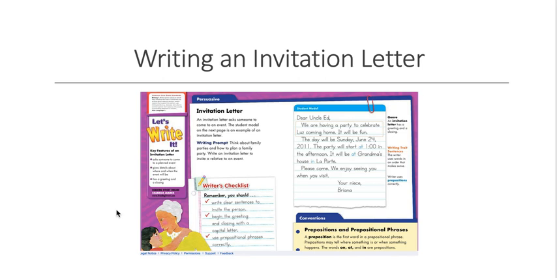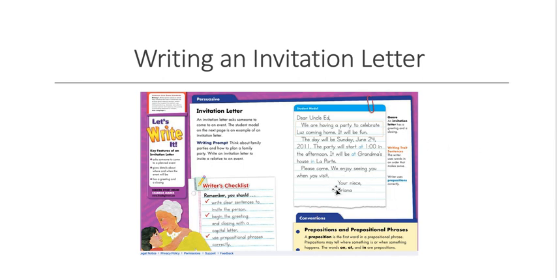Dear Uncle Ed, and note the comma. Note the capital, comma. We are having a party to celebrate Lou's coming home. It will be fun. The day will be Sunday, June 24th, 2011. The party will start at 1 o'clock in the afternoon. It will be at Grandma's house in LaPorte. Please come. We enjoy seeing you when you visit.